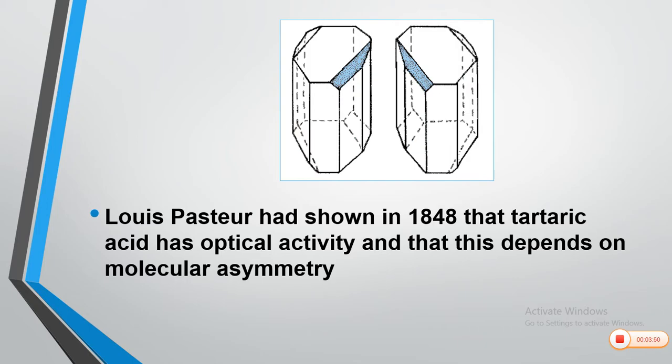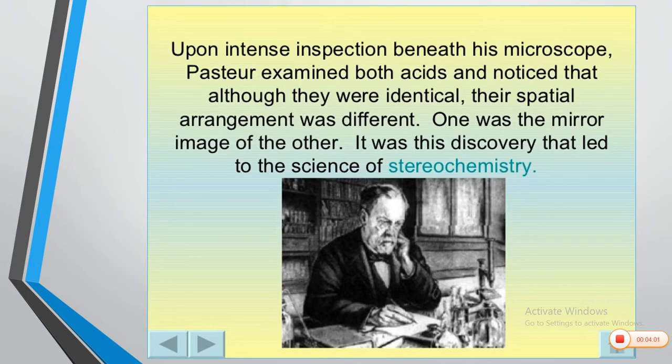So, two physically existing forms of tartaric acid, two crystals of tartaric acid, were identified by Louis Pasteur after detailed investigation of these two crystals, and for the first time this was reported by considering the structure.